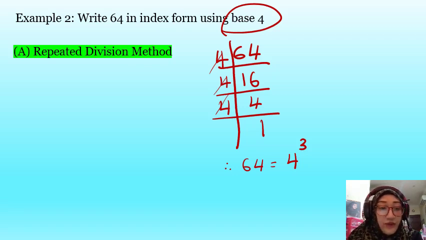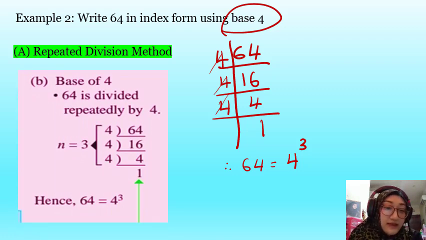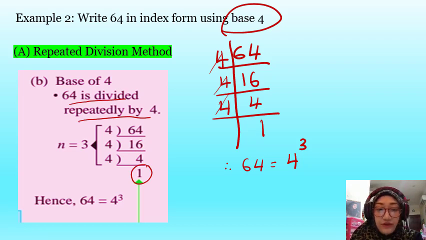Let's look at the working from your textbook. Is it the same? Yeah, it's the same. 64 is divided repeatedly by 4, so you divide until you get 1. There are 3 fours here, so the answer is 4 to the power of 3. Now let's look at the second method.